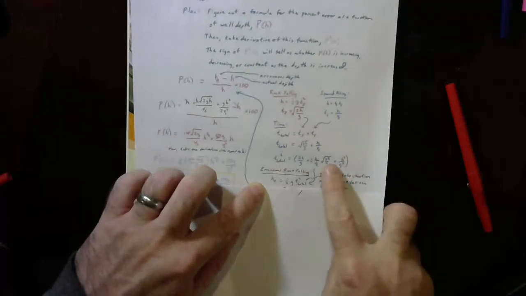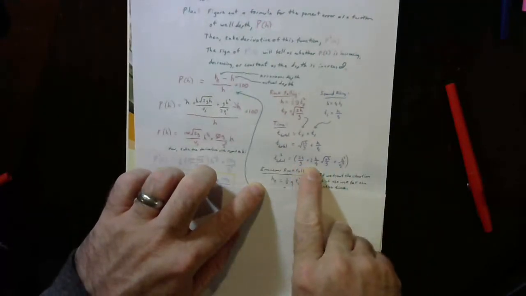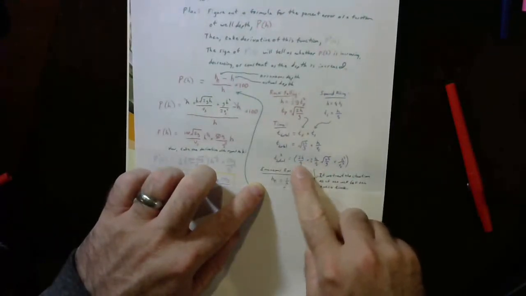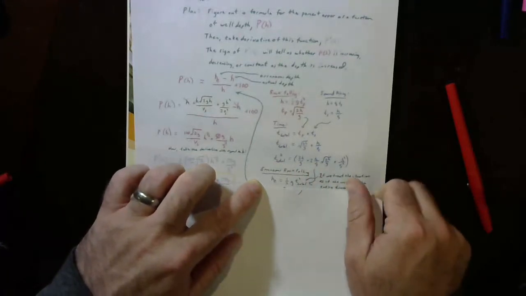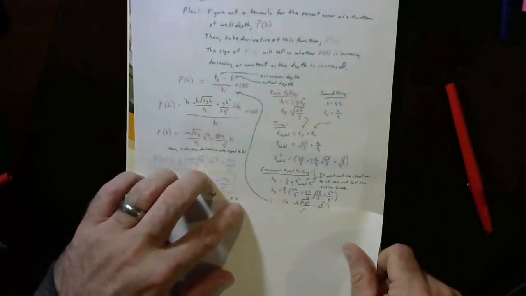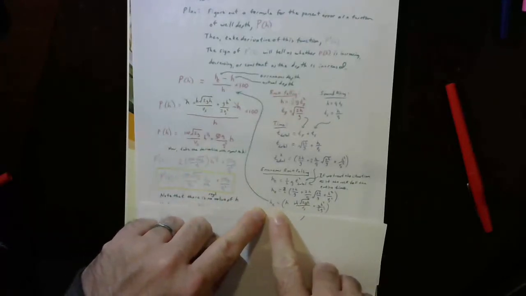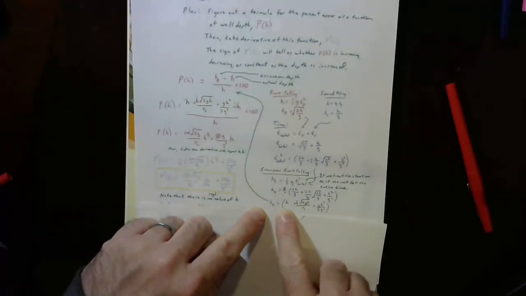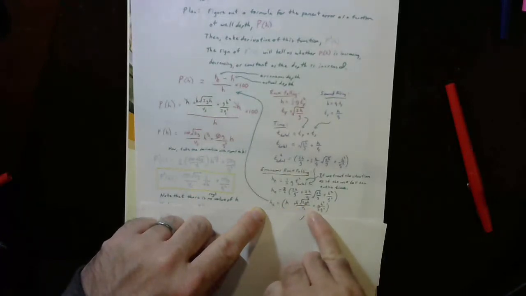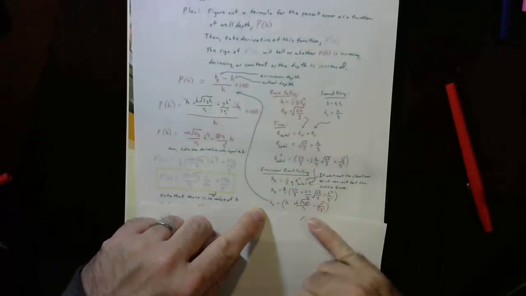So that's it. Then I put this in terms of, well, we'll talk about it in a second. So I get that like this and tidy it up a bit, and I get this for that erroneous depth that I get in terms of the real depth, and g, which is a constant, and vs, which is a constant. Do you see that? So the only variable in here is h. So I have h_e in terms of h. That was the point of all this exercise here.